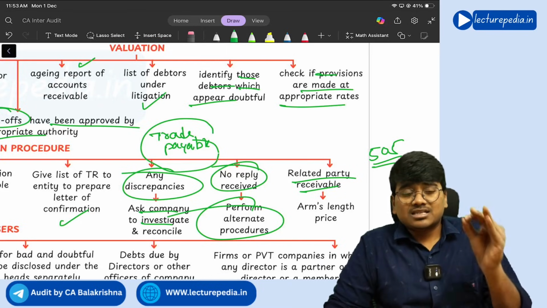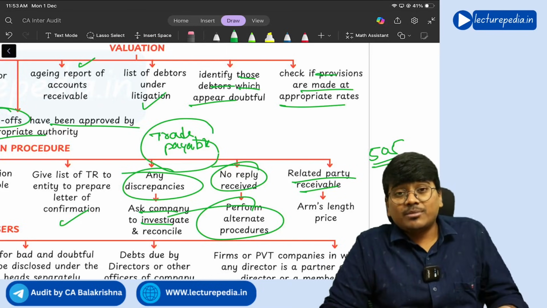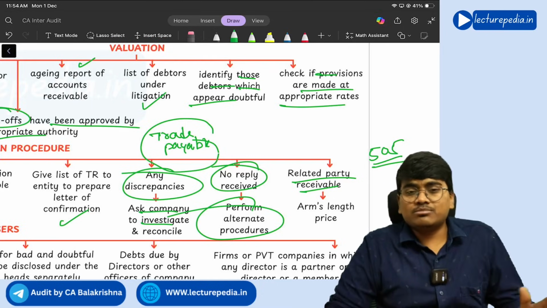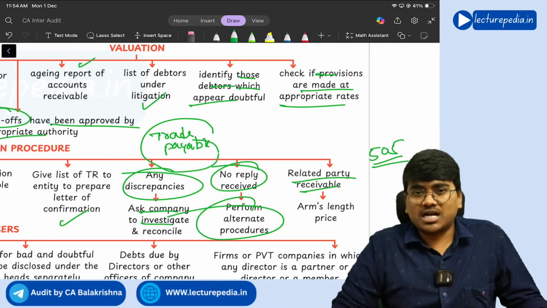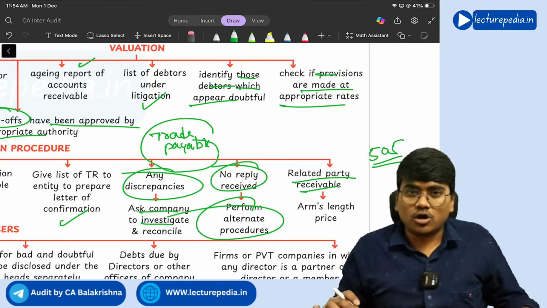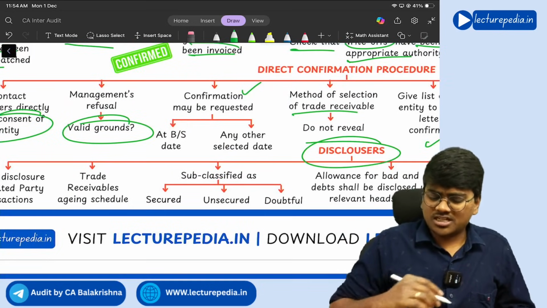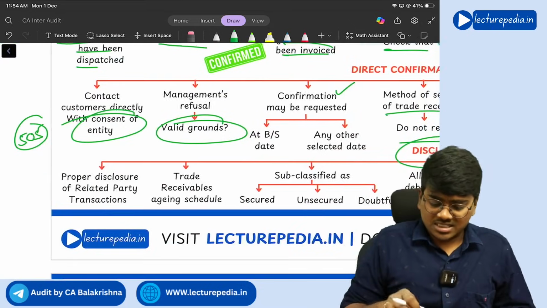The price that you will charge from a general unknown customer will be known as arm's length price. The same price you should charge for the related parties also. Understanding? Yes.